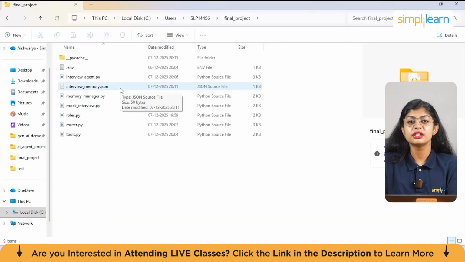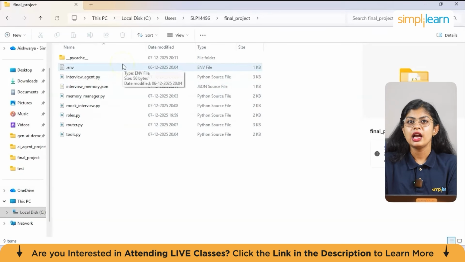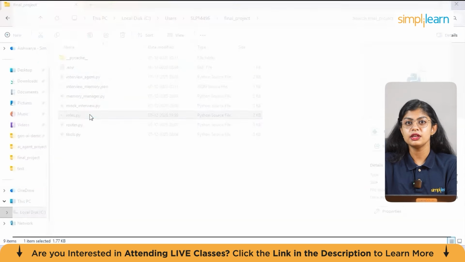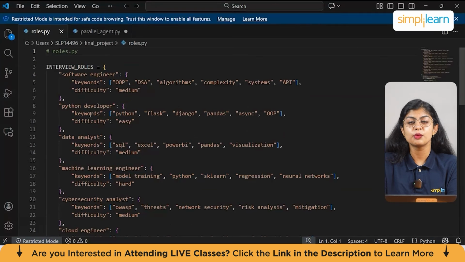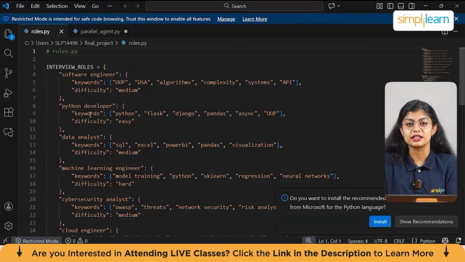First, let's start with creating the folders and files. So you can just create such files. And then as usual, in the .env file, load your Gemini API key. The second file should be roles.py. Here in this Python code, you can enter a couple of domains to initially provide the chatbot with options of which interview you want to practice for.